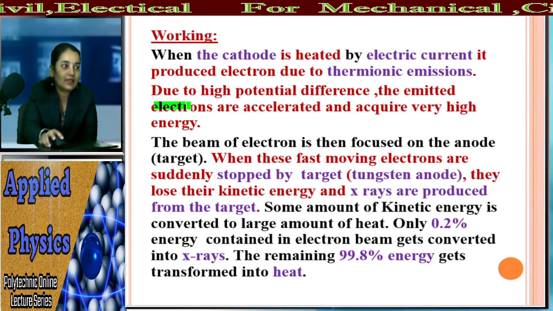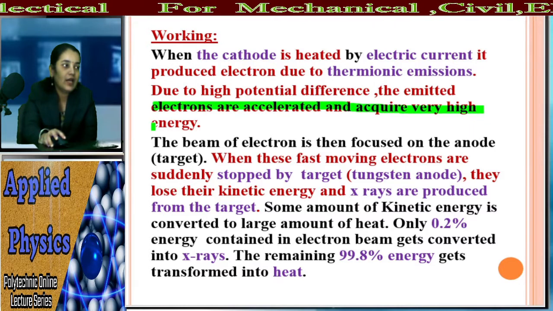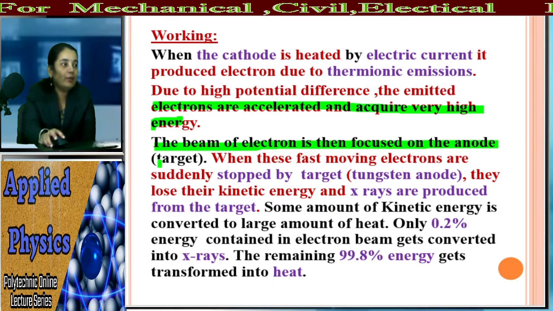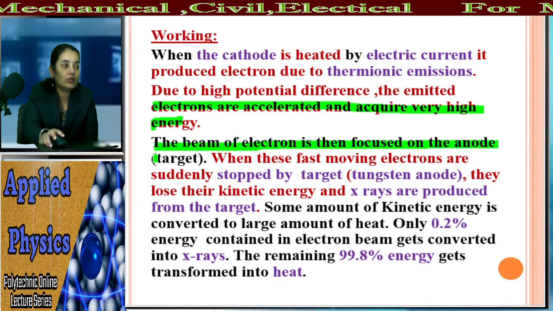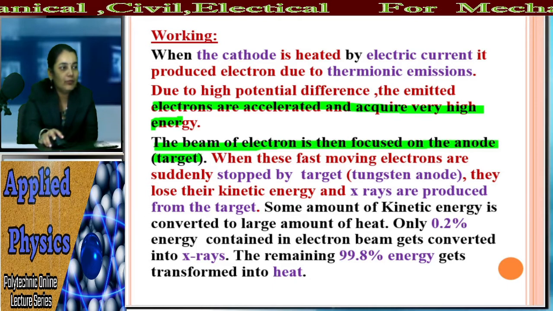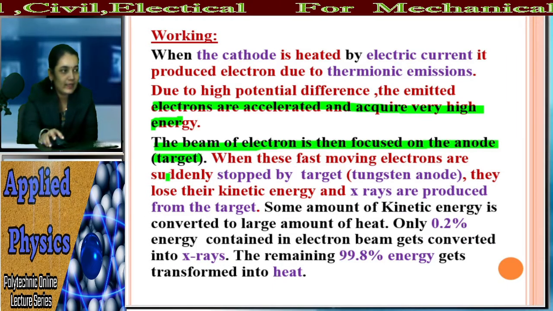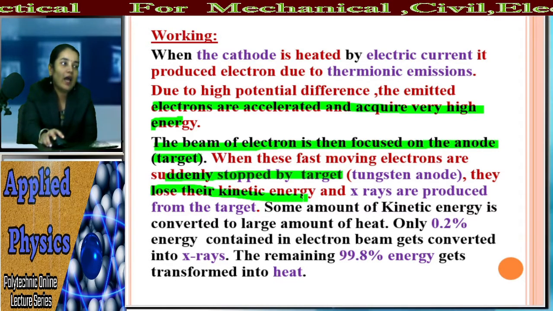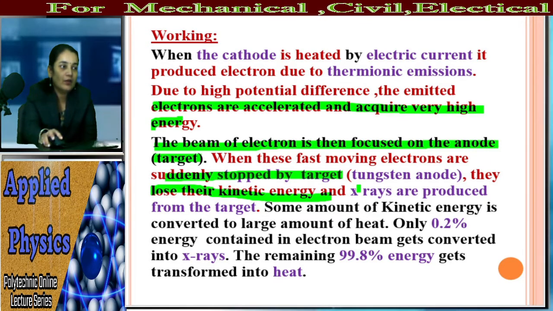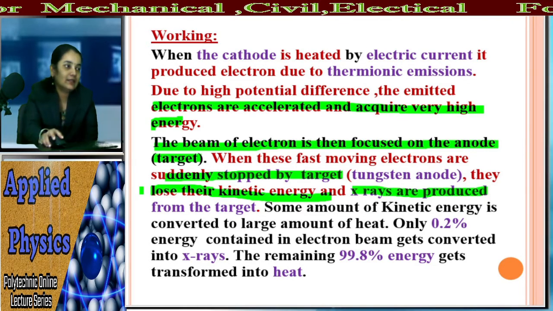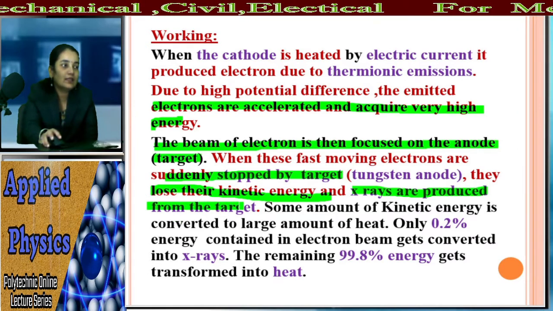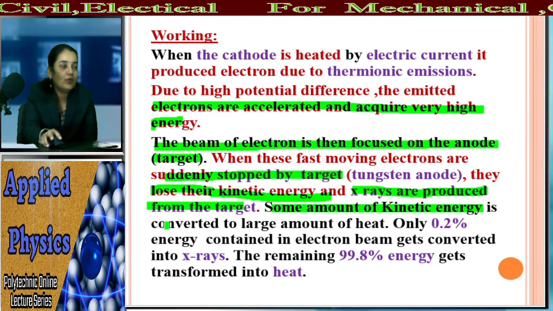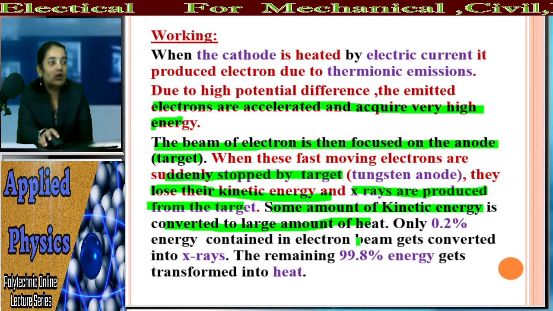These electrons get accelerated with high energy, and this beam of electrons is focused on the anode. Then what will happen? When these fast moving electrons are suddenly stopped by that target, they lose their kinetic energy. Some of the energy is converted into X-rays, and some of the kinetic energy is converted into heat.